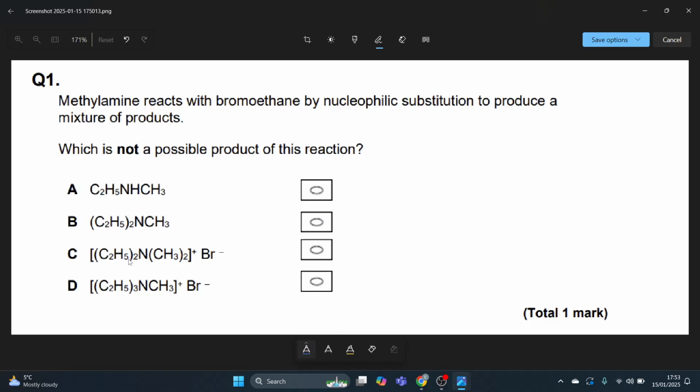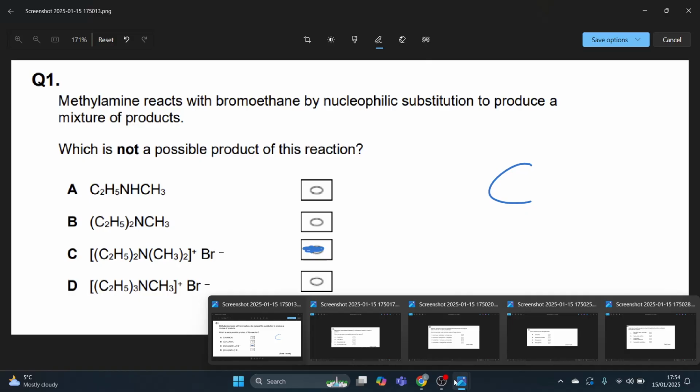If I look at C, (C2H5)2NCH3)2, and then you've got your positive charge, Br minus, (C2H5)3NCH3. Yeah, that C is wrong. You won't get (C2H5)2N(CH3)2, no. Therefore, C is not a possible product of this reaction.